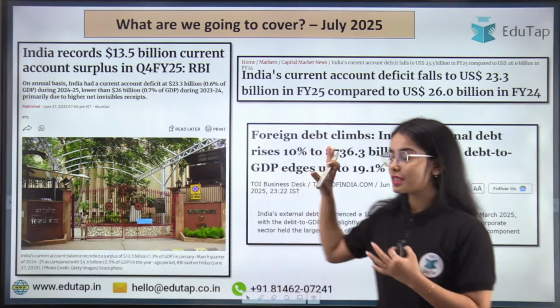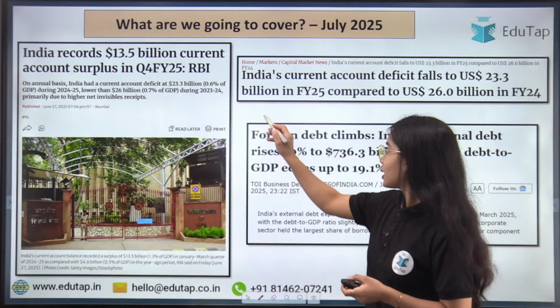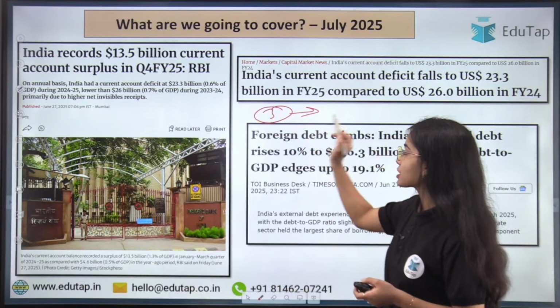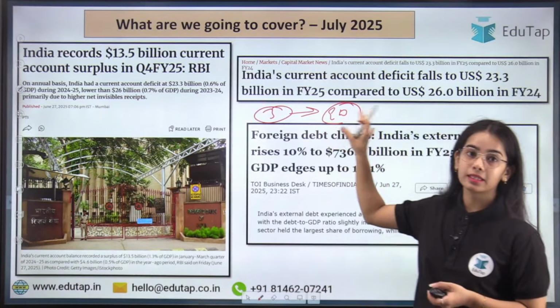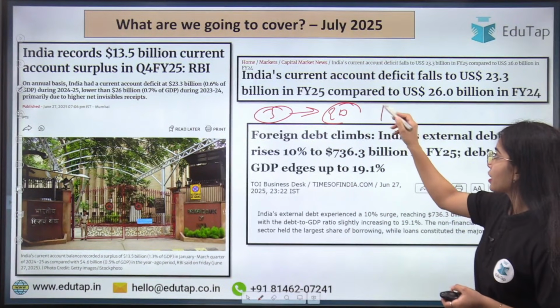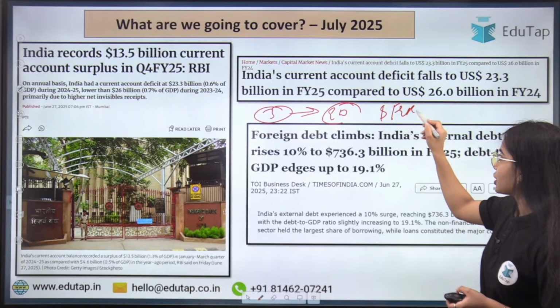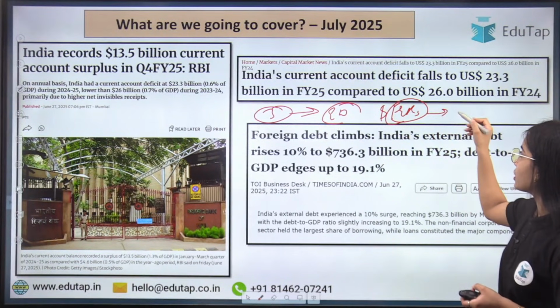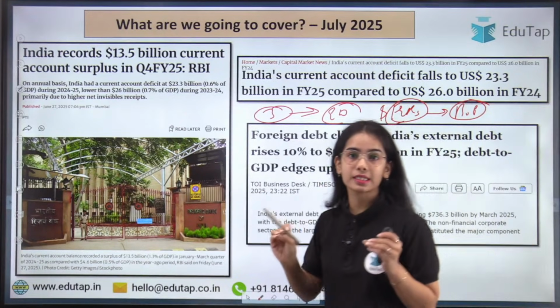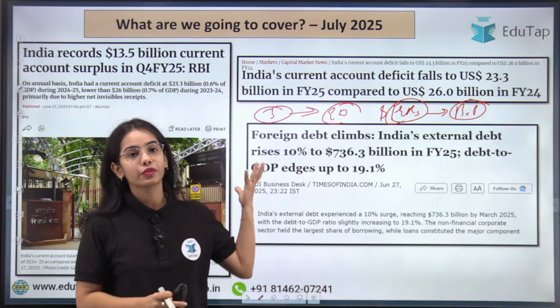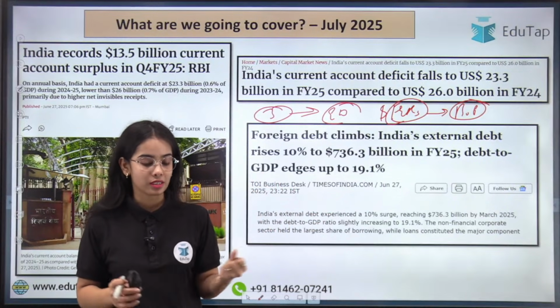These are the three RBI press releases that we are going to discuss: the yearly external debt data, the yearly foreign exchange reserves data, as well as the yearly balance of payment data. So these are the three press releases that the RBI has released, and these are the three finance current affairs that we are going to discuss in today's session.